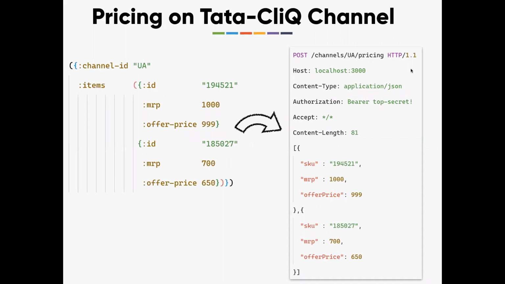Likewise, pricing on Tata Click would look like a different thing. Basically, we will be calling a different HTTP endpoint. In the same way, the ID will be transformed to SKU. Basically, what we are doing is we have some data. We need to transform it and call some HTTP endpoint. Okay, that's a high level thing.